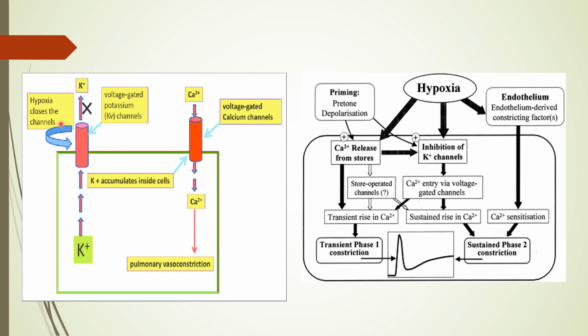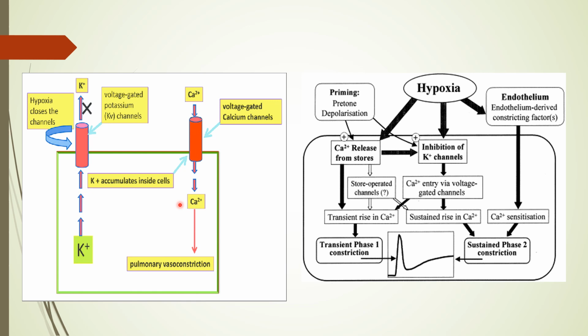When the partial pressure of oxygen is less, the potassium conductance of these channels will be less. So potassium efflux will be less and intracellular potassium accumulation will occur. Intracellular positive charge accumulation means depolarization. That will cause the opening of voltage gated, mostly L type, calcium channels and entry of calcium inside the cell. This calcium entry will cause many things, which will include the inhibition of